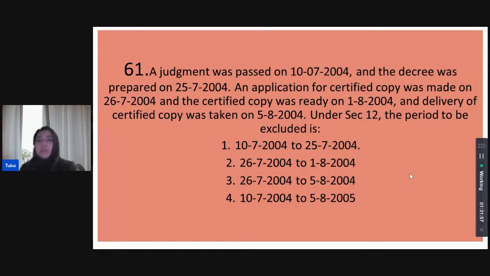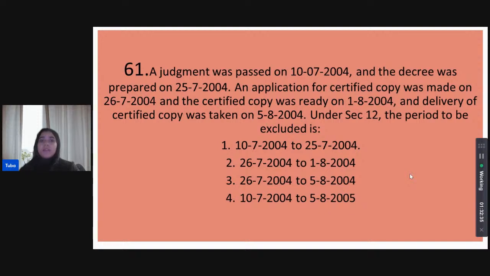Will we exclude the period from 10/7/2004 to 25/7/2004? Will we exclude the period from 26/7/2004 to 1/8/2004? Will we exclude the period from 26/7/2004 to 5/8/2004? Or will we exclude the period from 10/7, the first day, to the 5/8/2004, all of these days? A bit of application required here. Karan thinks we will. Karan, is it that you think that we will exclude the period 10/7/2004 through to 5/8/2004?